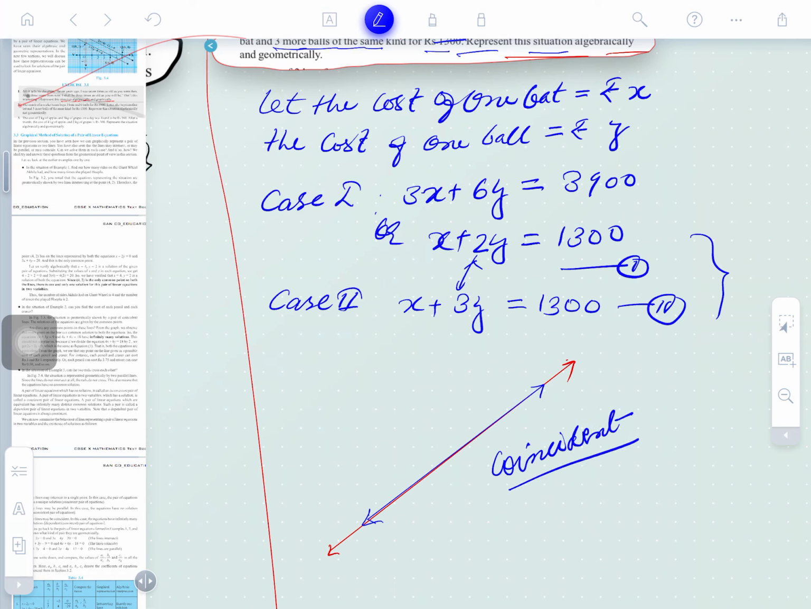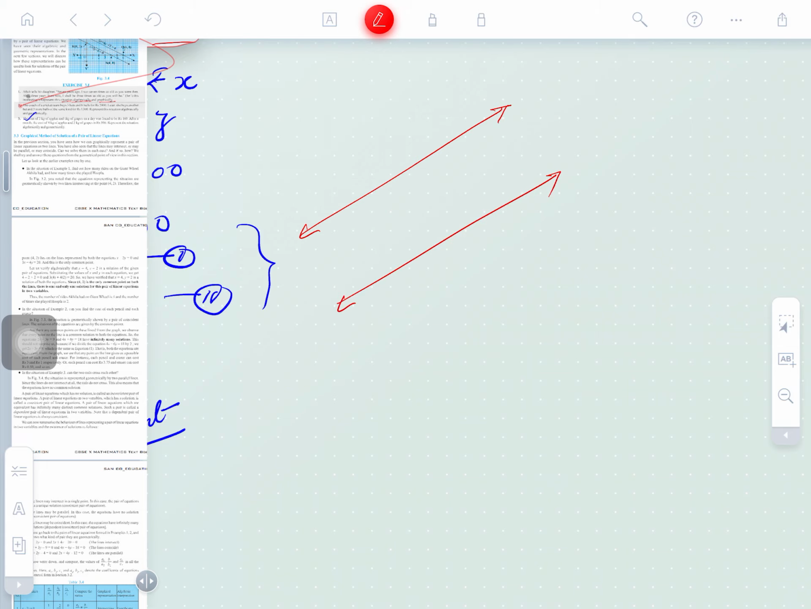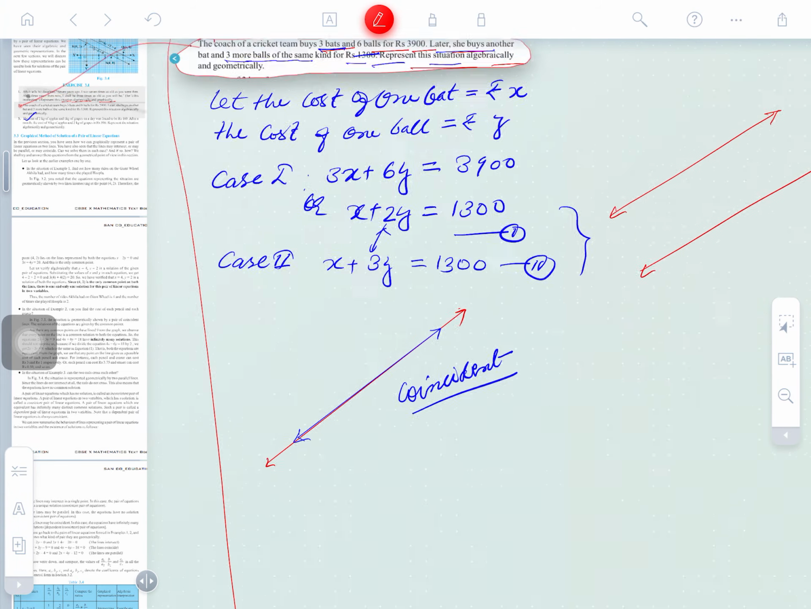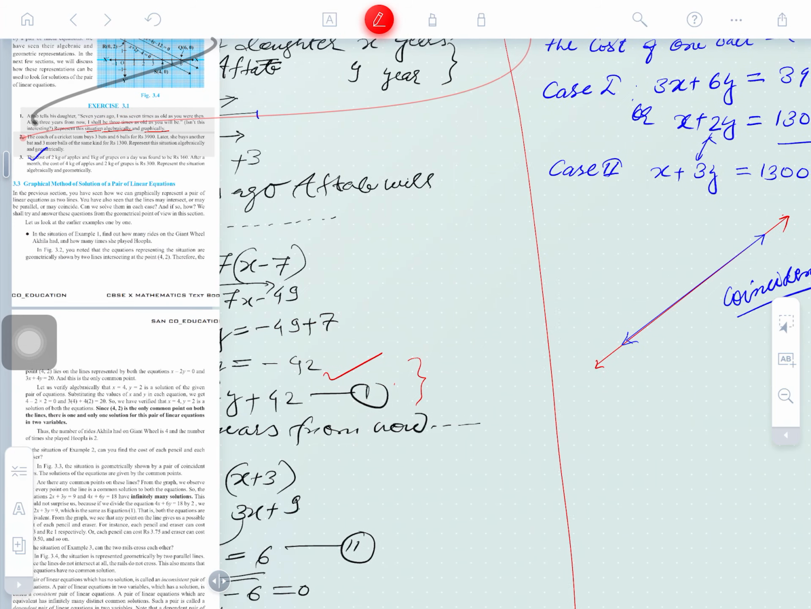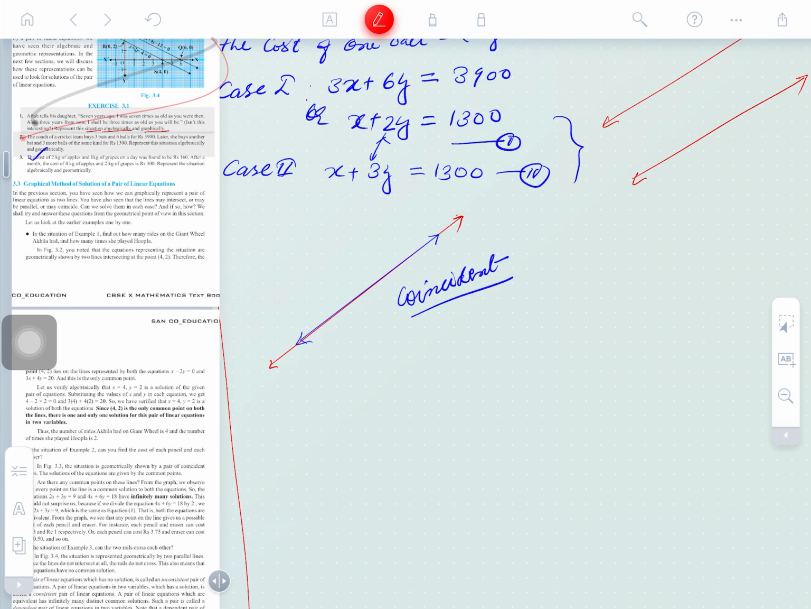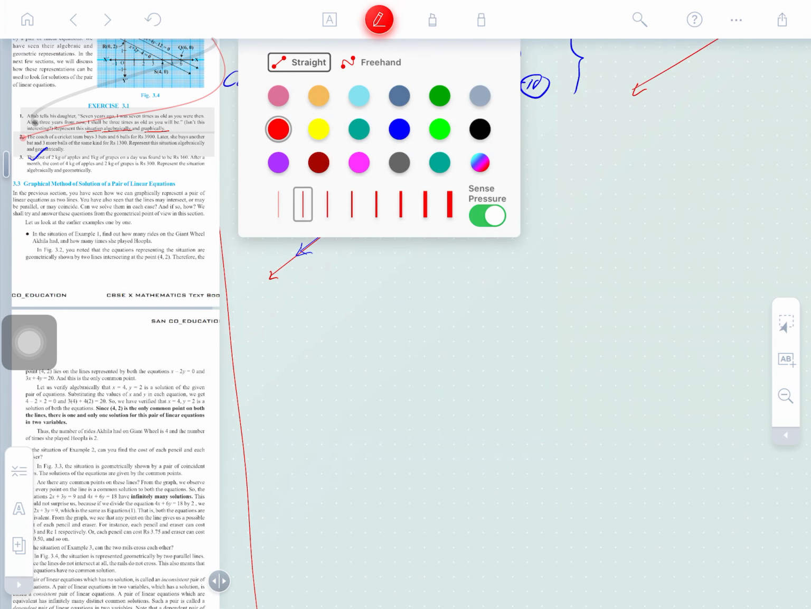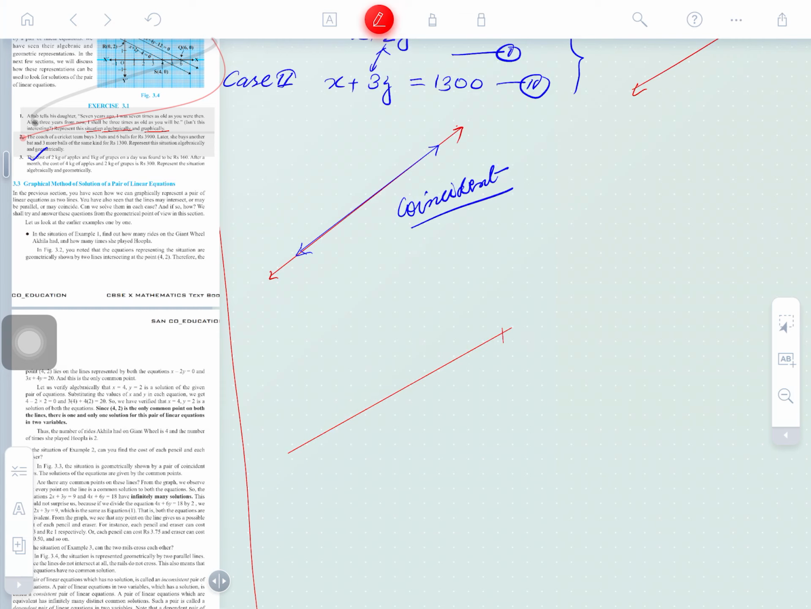And the third type of pattern, if you draw the graph, what type of graph will come here? The graph will be this type, this type of pattern will come here. One line is here and the second line is here. So what type of pattern is it? Parallel pattern. So if we solve linear equations, 3 types of graphical representation will come. The first type is this, intersecting.